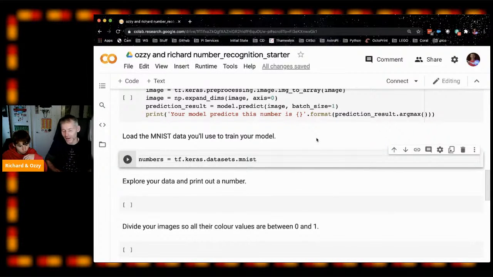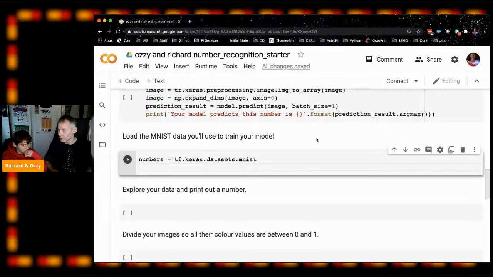And when we load it in, we need to create some data that we're going to train it with, and also some data that we can test it with. And we need to do that by setting it as some tuples. What's a tuple, Ozzy? Isn't it like a list? It is like a list. So in Python, where you have lists are in square brackets, tuples are in round brackets. And the main difference is you can't change tuples. You can't add things to them or modify. And that's fine with what we want to do.